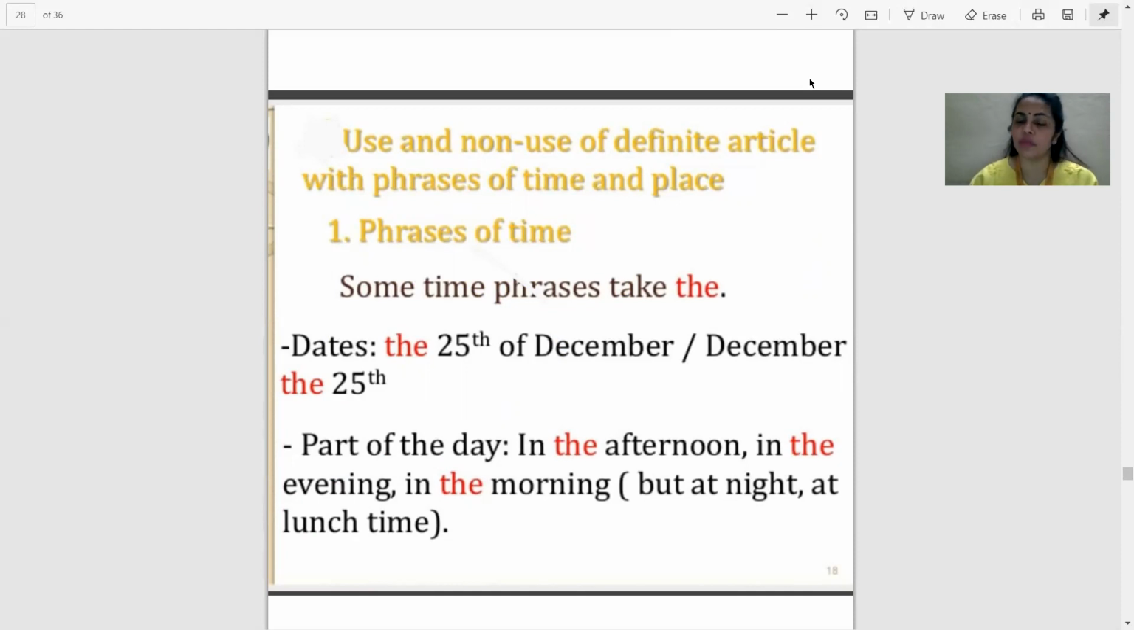Day is divided into parts as we know: morning, noon, evening, and night. So how to use article "the" with these parts of the day? In the afternoon, in the evening, because these are vowel sounding words. In the morning, because morning is a consonant sounding word. But we use "at" for night, "at" for lunchtime. In this manner, we use "the" with some of the phrases of time and place.